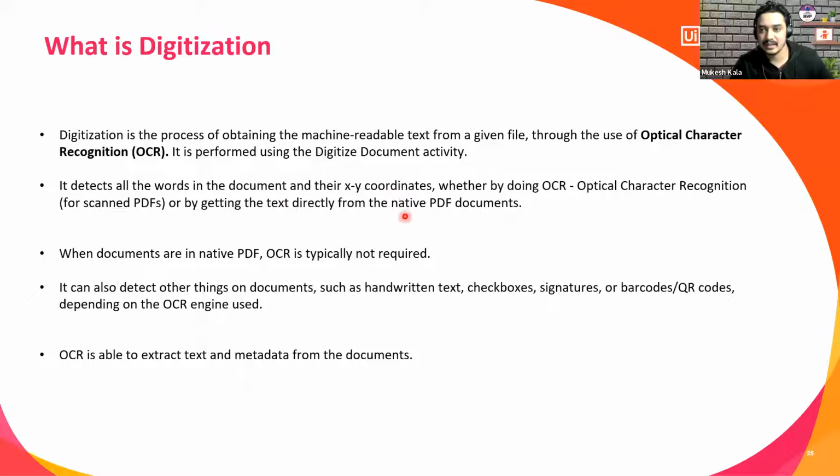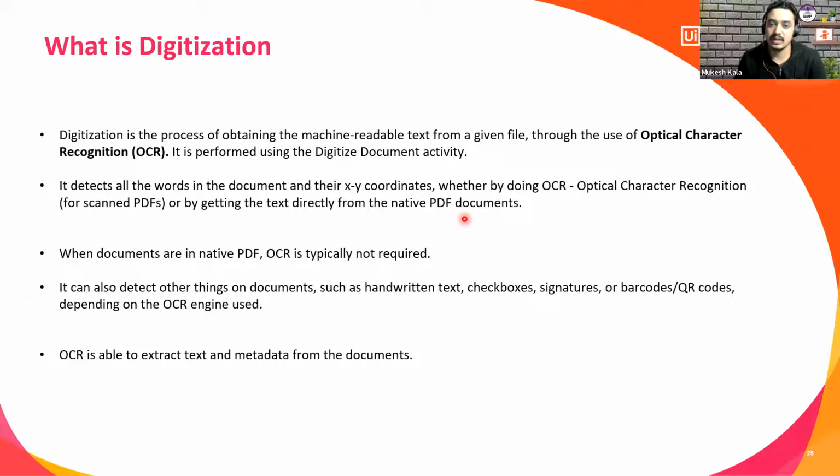By getting the text directly from the native PDF documents. Here it says native PDF document, which means they are editable. When it's not editable, you are going to use the OCR, right? So in the digitization stage, all you do is you extract the information.